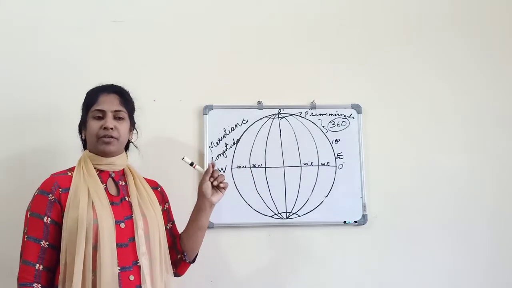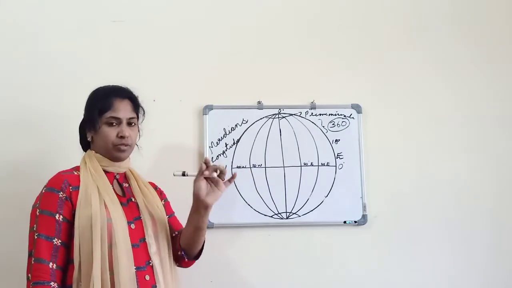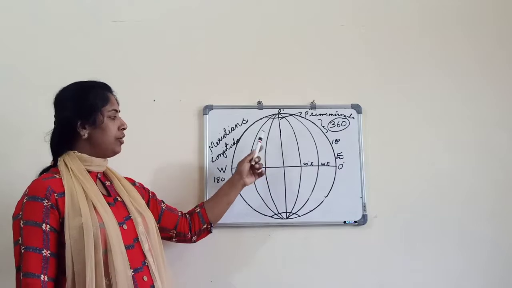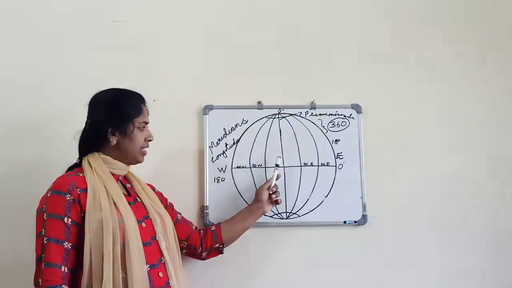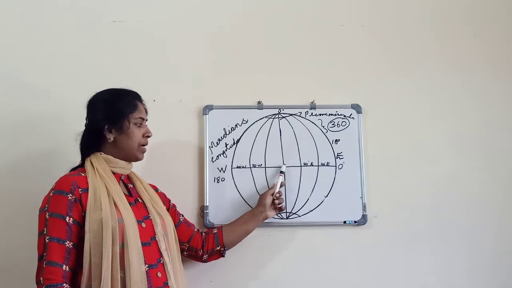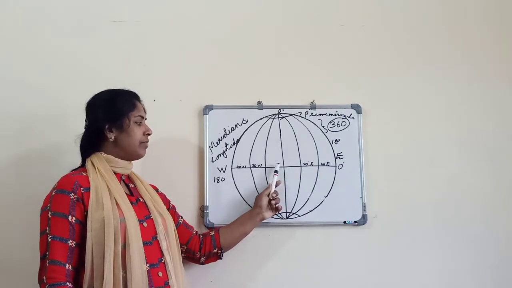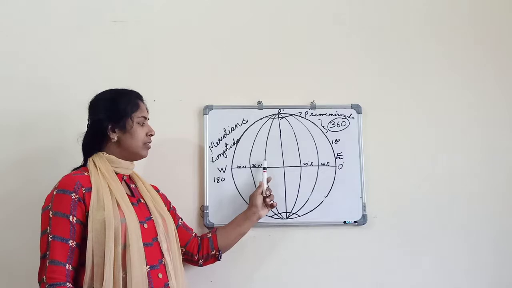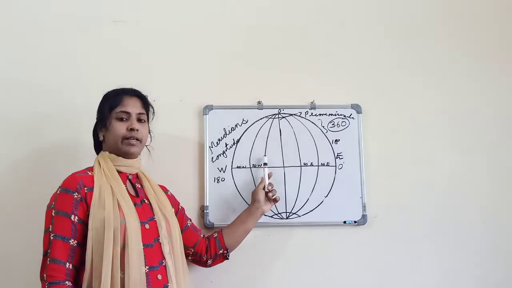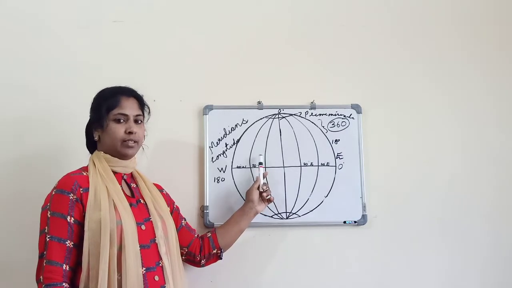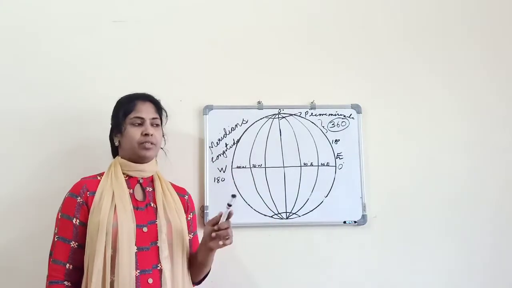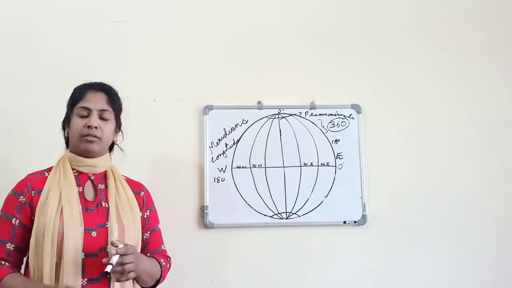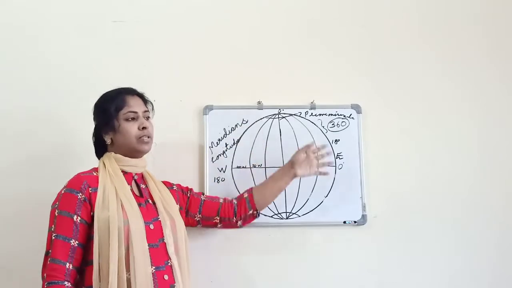If the latitude and longitude of the place are, for example, 28 degree north and 20 degree west, you can take it from the prime meridian 0 degree, and from here you can calculate and exactly locate that place with the help of both latitudes and longitudes. But with latitudes alone, we won't be able to locate or mark any place on the surface of the earth.